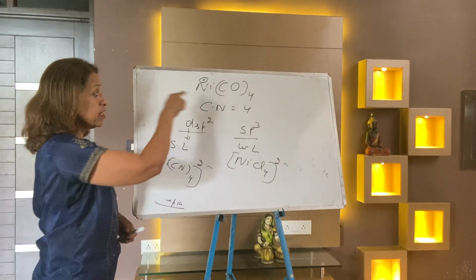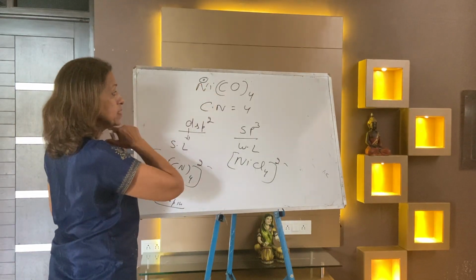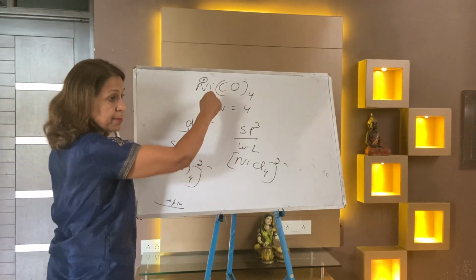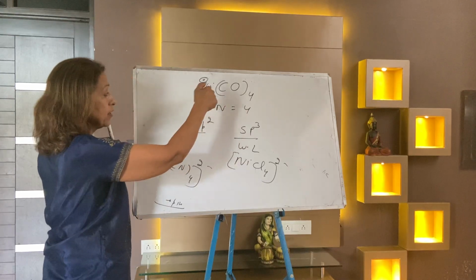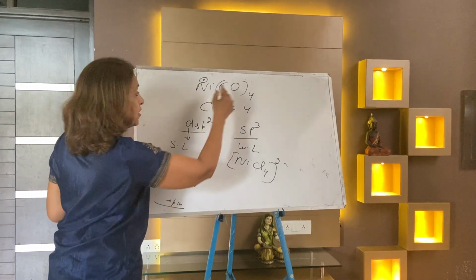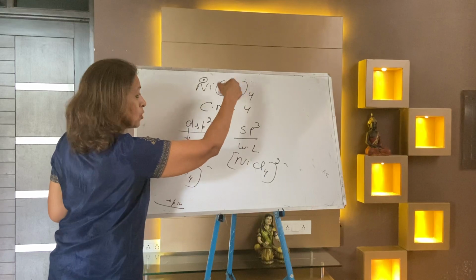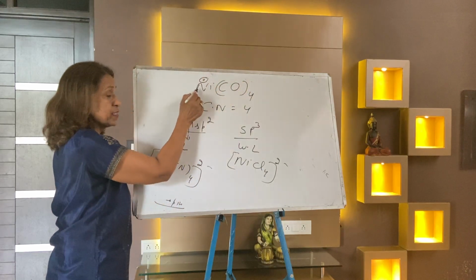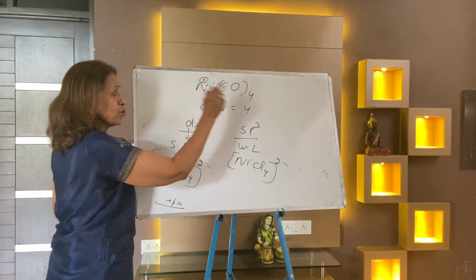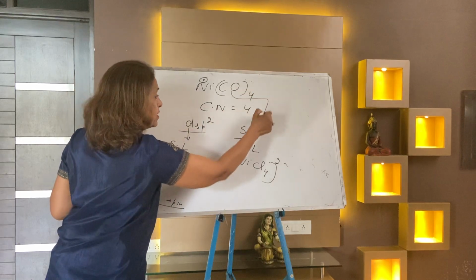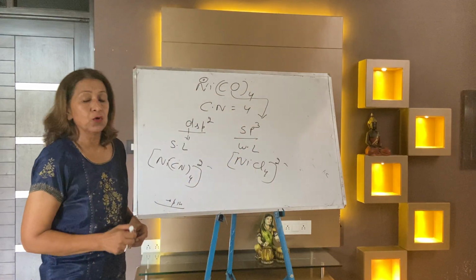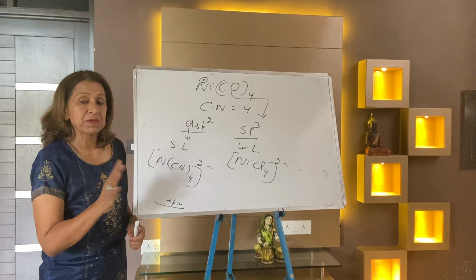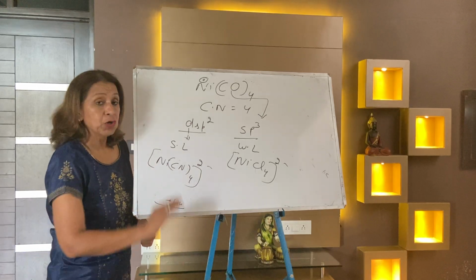Carbonyl is a strong ligand, but take it as an exception. Even then, because nickel 0 has a 4s pair, remember it is always sp3, Ni(CO)4, always sp3. All the d orbitals get full.